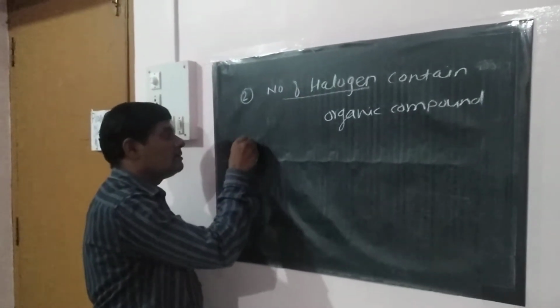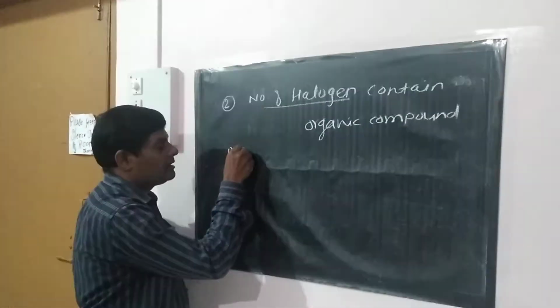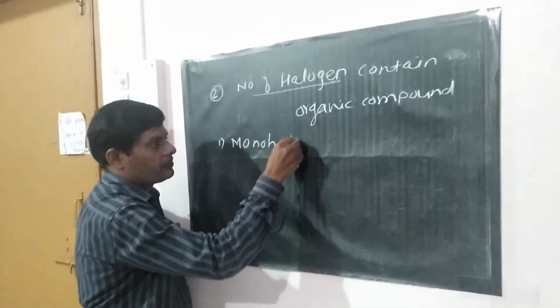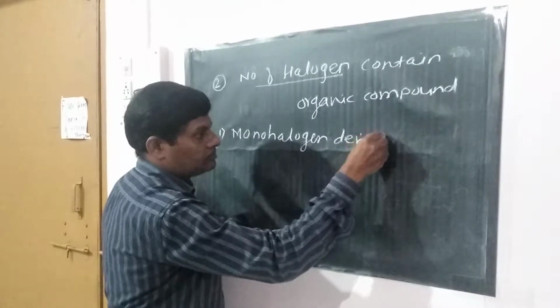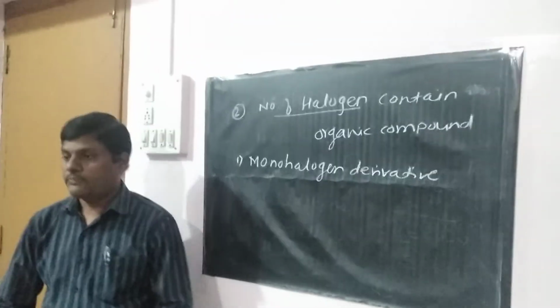The first type is mono halogen derivative. What is a mono halogen derivative?